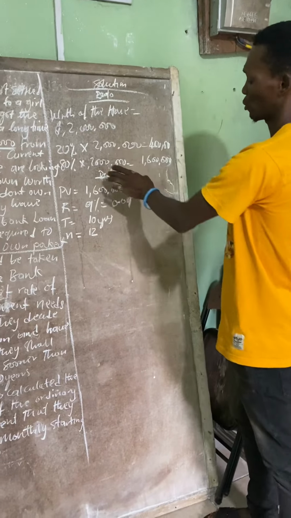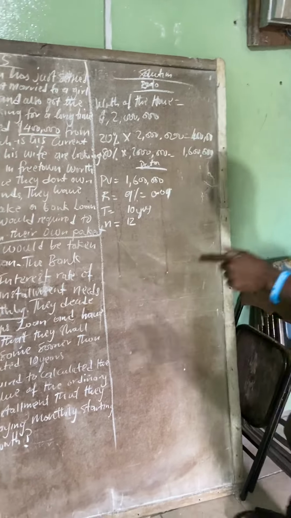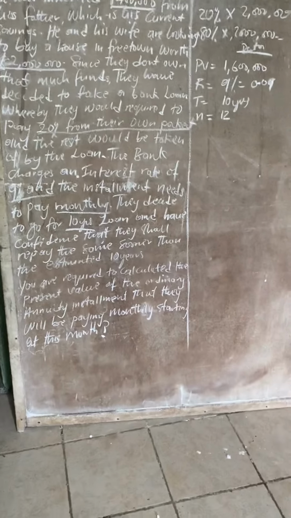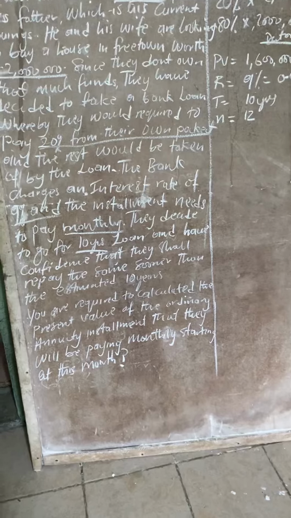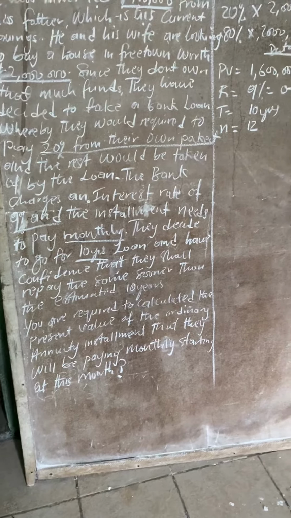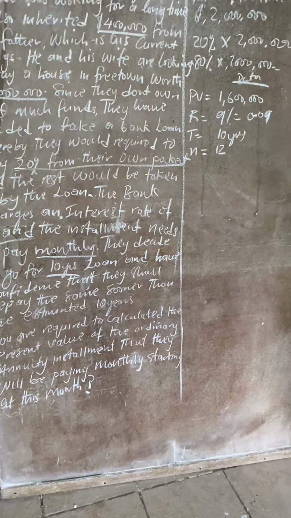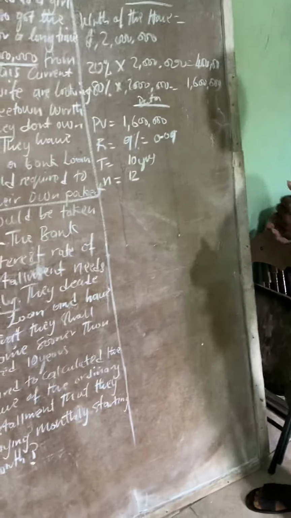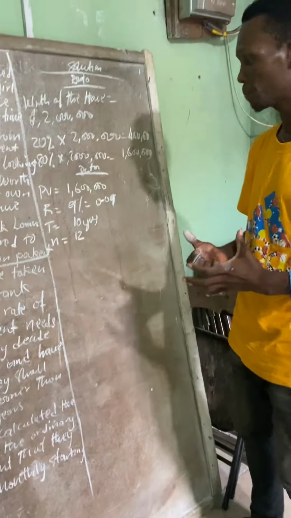Now, let's collect the data. The requirement is that you are required to calculate the present value of the ordinary annuity installment that they will be paying monthly, starting at the end of this month. Mind you, a loan, you receive it in bulk.